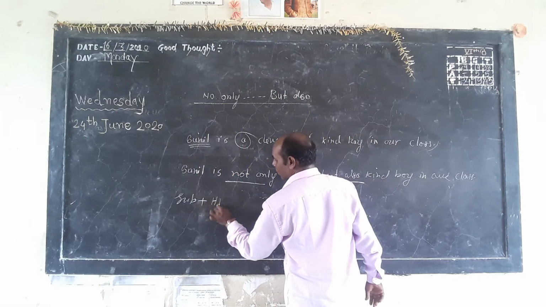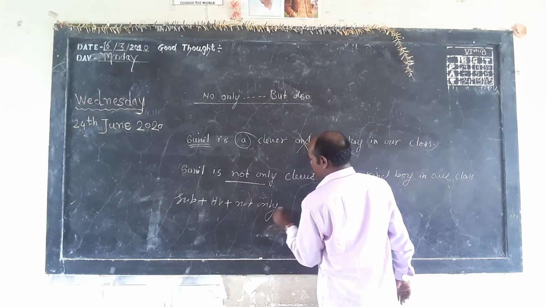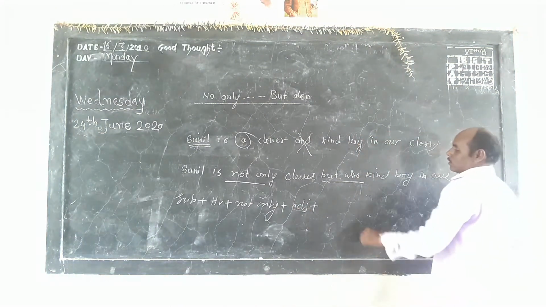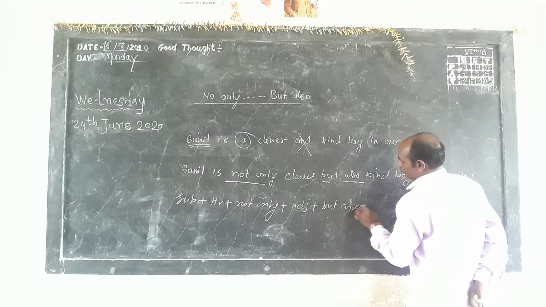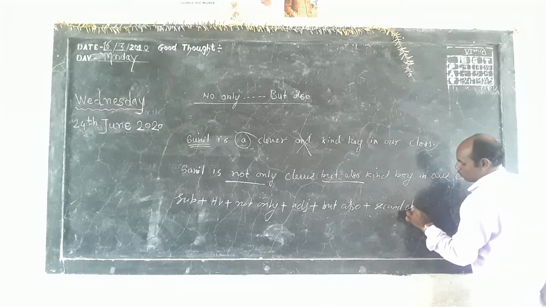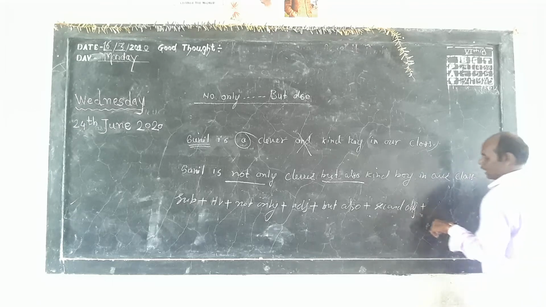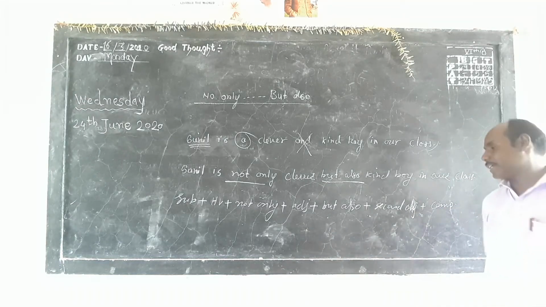Subject plus helping verb plus not only plus adjective plus but also plus second adjective plus complement, remaining part of the sentence.